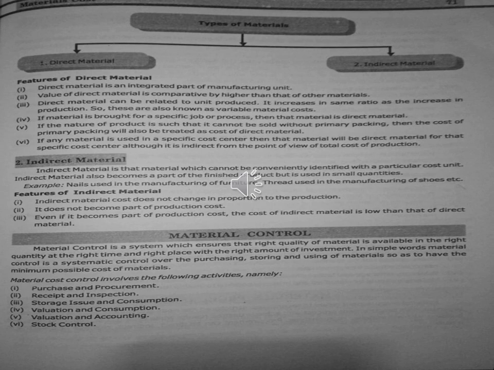The next one is indirect material. So what is indirect material? Indirect material is nothing but conveniently identified with the particular cost. That is, the meaning is it becomes a part of the finished product. That is only called indirect material. So when we calculate this, we can know how much change has been made in the production, and how much is the real cost of production, we can come to a conclusion only with the material. Not only with the material, it includes many things, even indirect material. After that only we can come to know about the cost of production. So all these are the features of indirect material.